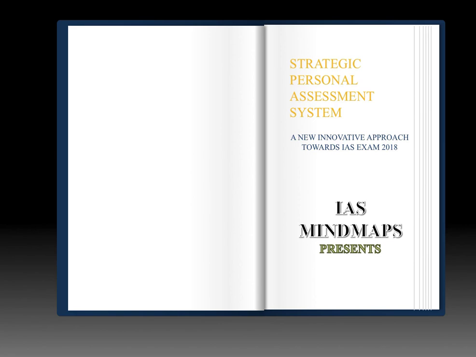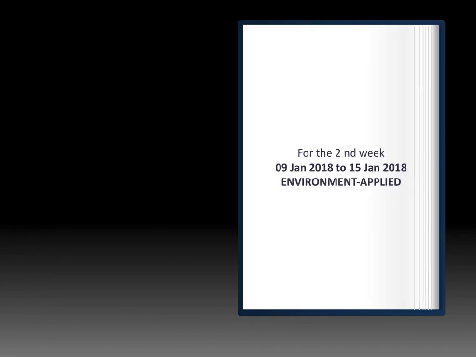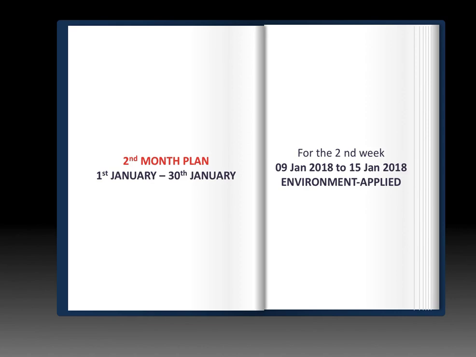Already the first month plan has finished. The first month plan commenced from 25th of November till 25th of December. And if you have followed the plan, you might have finished with the areas of Indian economy, modern India, environment basics, and current affairs of October and November 2017.